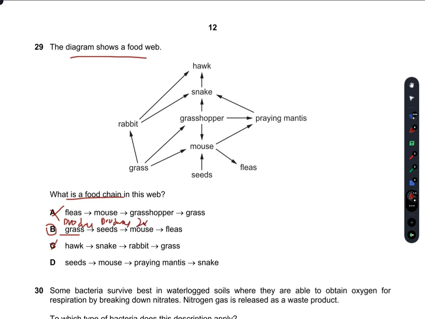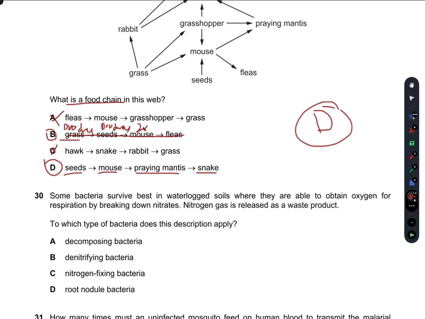So two producers means that this statement is false. So seeds, then comes the mouse, then comes the praying mantis, and then the snake. This is the food chain in this food web.